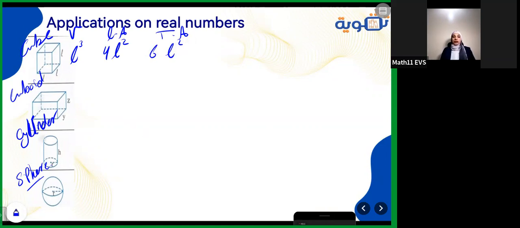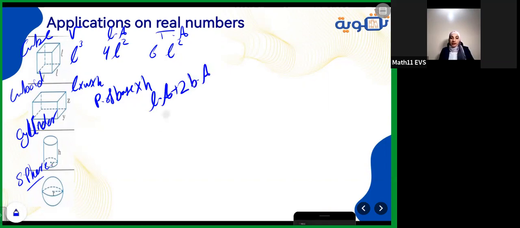After that, we talk about the cuboid. Its volume will be length times width times height, multiplying all the 3 dimensions. Lateral area is the perimeter of the base multiplied by height. If the base is a rectangle, we talked about its perimeter. If it's a square, it will be 4 times length. And here the total area will be this lateral area you already found, so you need to find it first, plus double the base area. If the base is a rectangle, you'll find its area. If it's a square, you'll find its area too.